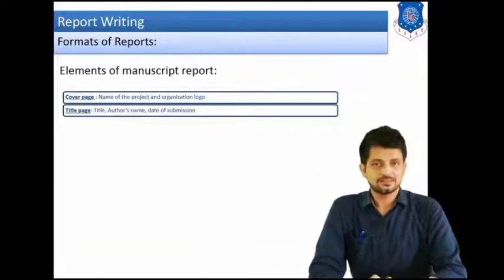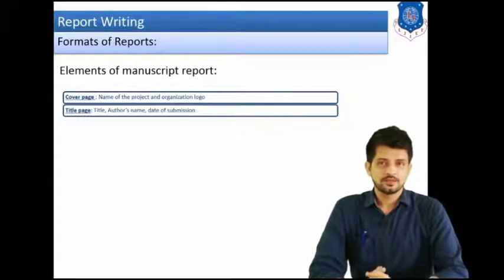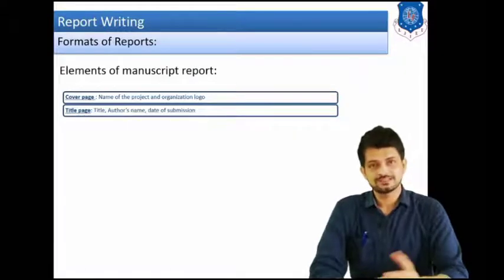Next is the title page. Now what is there in a title page? In title page, you have to mention the name of the project. You have to also mention the logos. You have to also mention your name. For example, you are making this project in the 3rd semester. Then you have to also mention that we are making this project for design engineering.